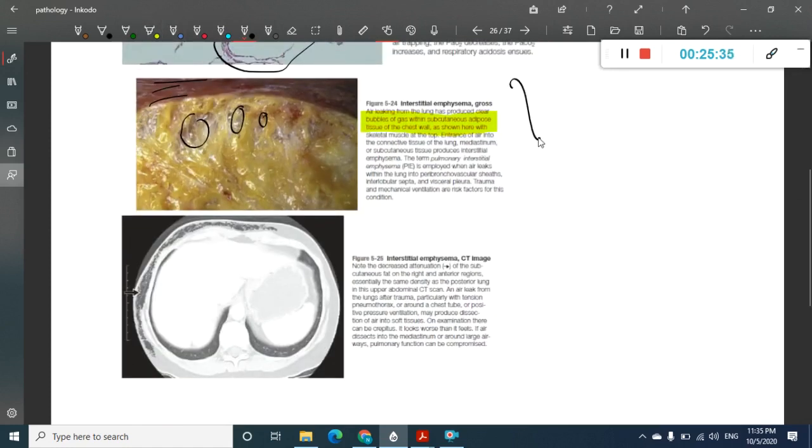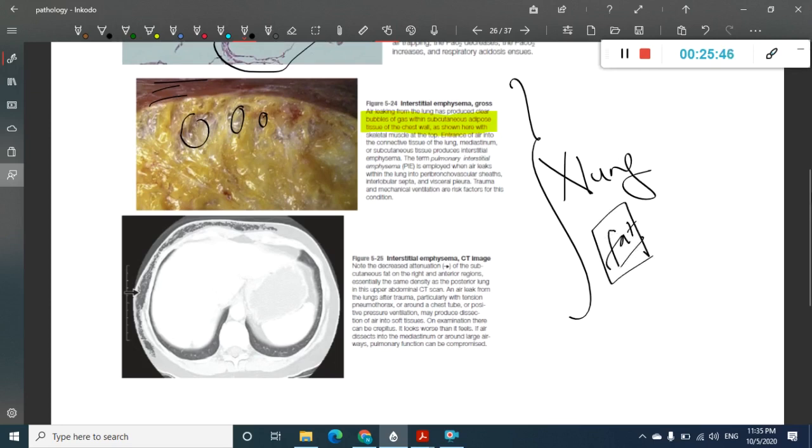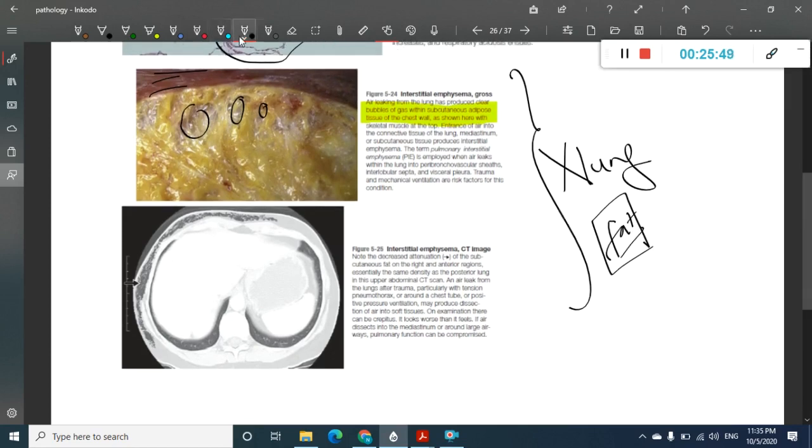Interstitial emphysema is not present in lung. Remember, it is not in lung. It is in subcutaneous fat, any region where there is fat. It should not be shown here, but because the word emphysema has come, I just thought of showing you pictures. See here, you can clearly see where the emphysema is, where the gas collection is. The collection of gas or dilated air spaces is present in the chest wall, not in the lungs. The lungs are clearly normal. See, these are normal lungs, right? So this is called interstitial emphysema. Okay, next.